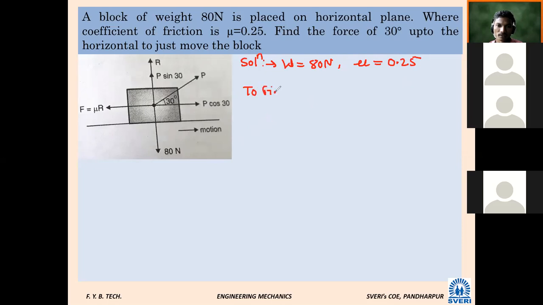Same problem, to find force P. Force P is equal to how much? Only the values of W and mu are changed, so you can calculate this. Very simple again. Shall I tell how much the value is, or will you calculate? We will calculate, sir. Okay, you calculate and remind me afterwards.